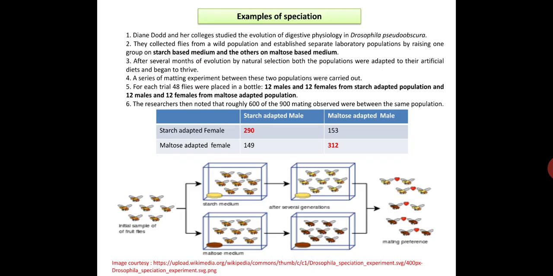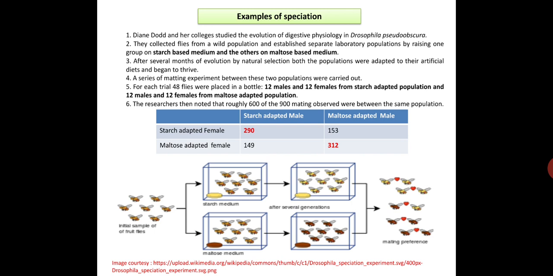Now, an example of speciation. Diane Dodd and her colleagues studied the evolution of digestive physiology in Drosophila pseudoobscura. They collected flies from a wild population and established separate laboratory populations by raising one group on starch-based medium and the other on maltose-based medium. After several months of evolution by natural selection, both populations were adapted to their artificial diet and began to thrive. A series of mating experiments between these two populations were carried out.